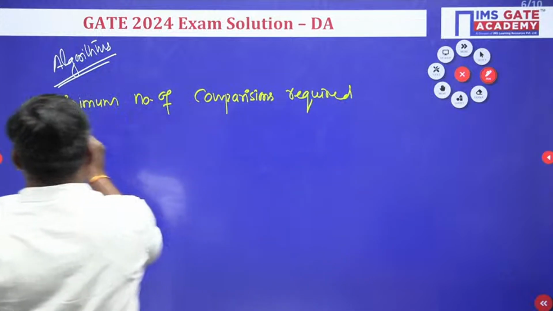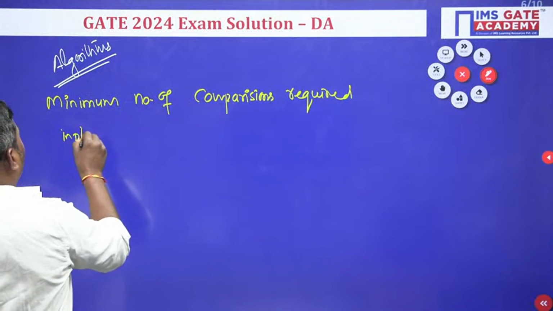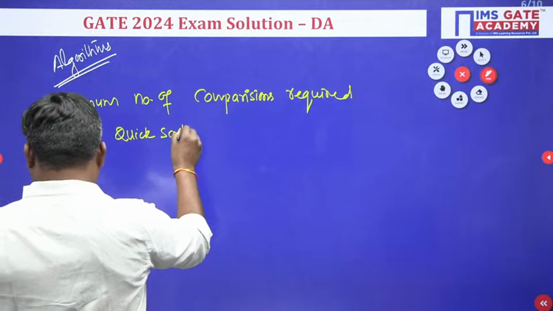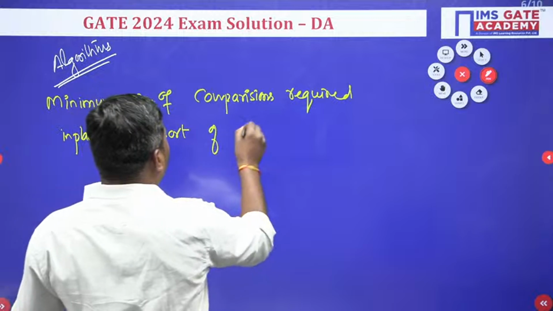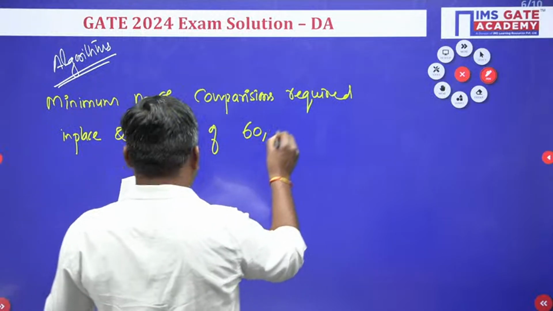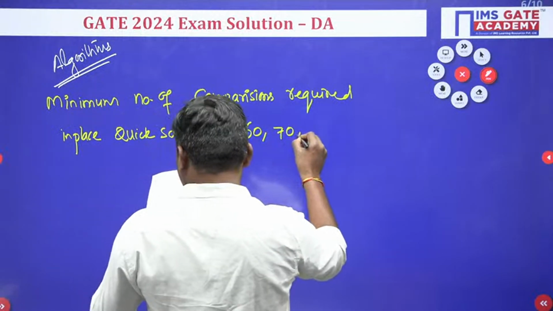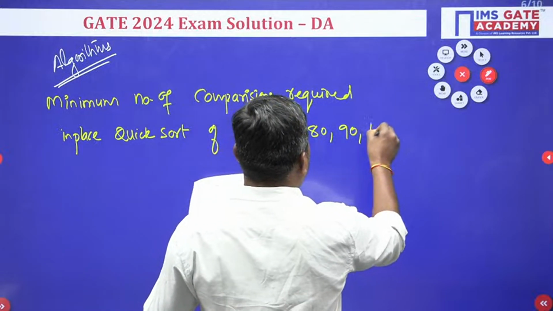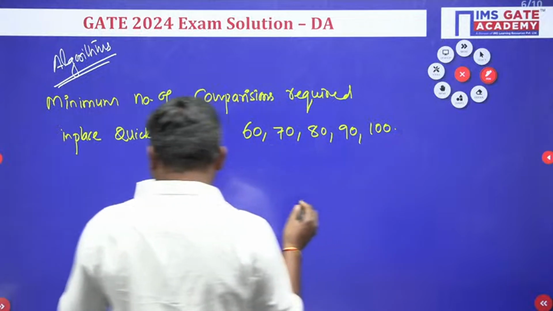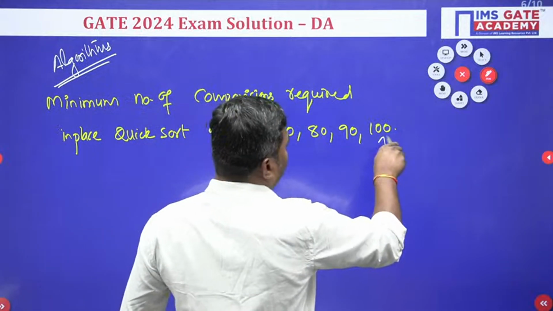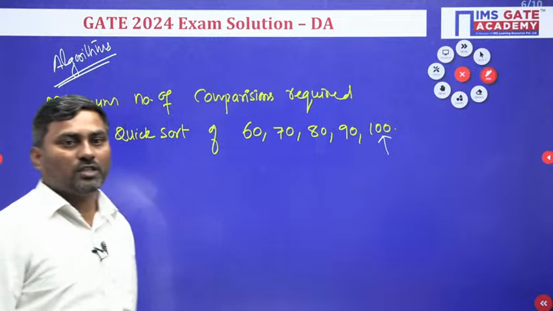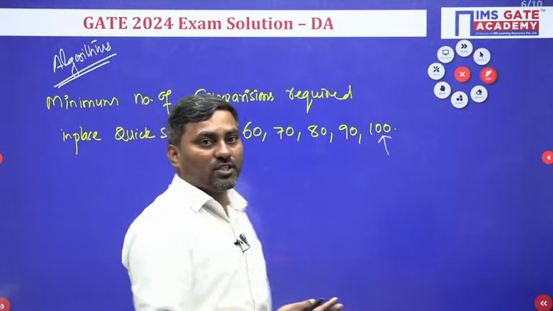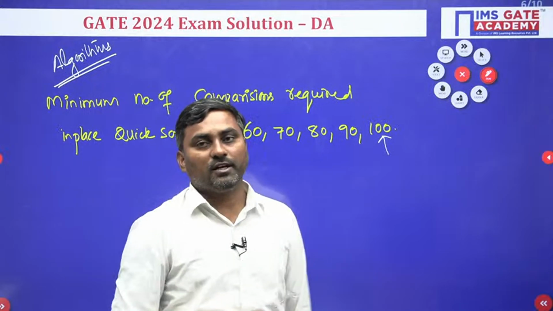in in-place quicksort of the elements 60, 70, 80, 90, 100. The pivot element is the last element. So what is the question they are asking here? How many comparisons are required for this data?